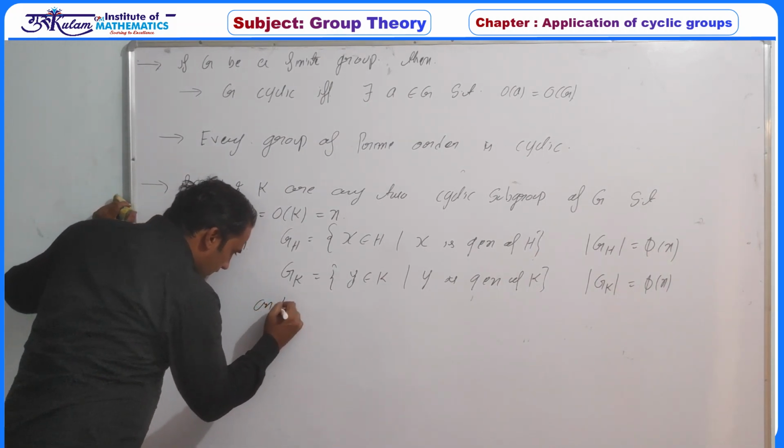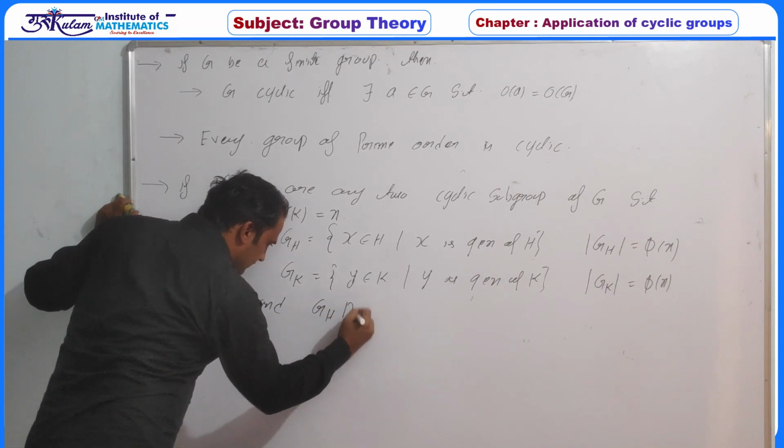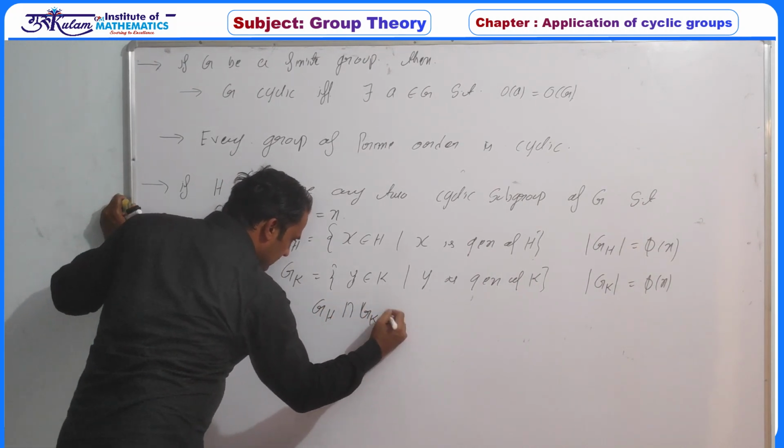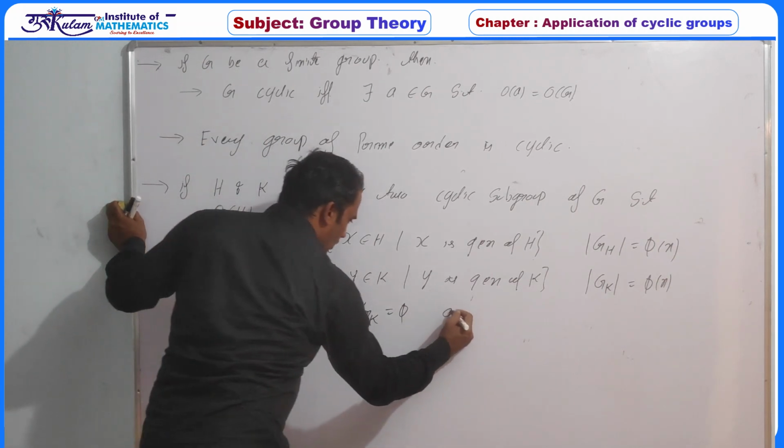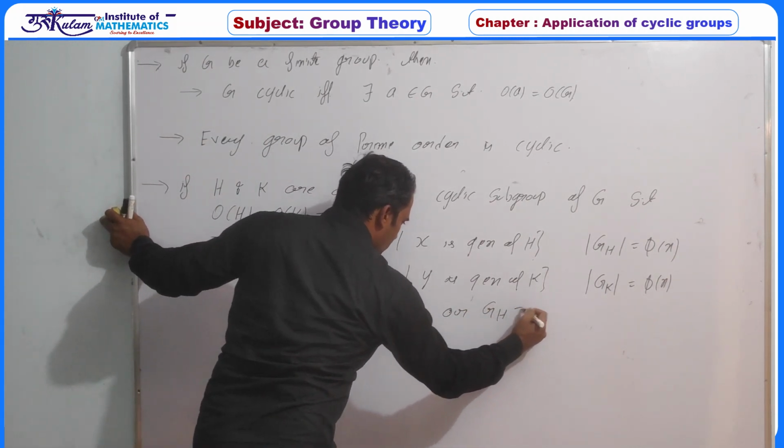And the extra property is that GH intersection GK is either empty or GH is the same as GK.